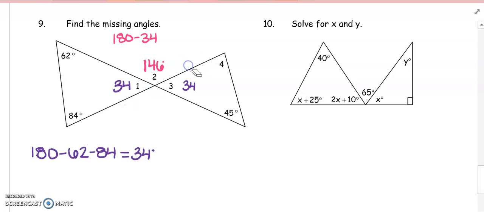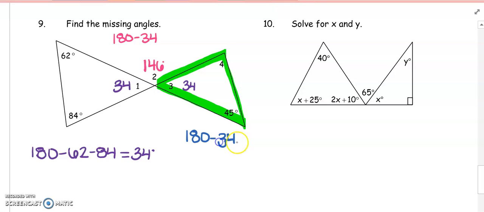And then lastly, to figure out angle 4, well, angle 4 is part of this triangle on the right-hand side. I know that there's 180 degrees in that triangle, so I could say 180 minus 34 minus 45, and I'll get that the measure of angle 4 is equal to 101.